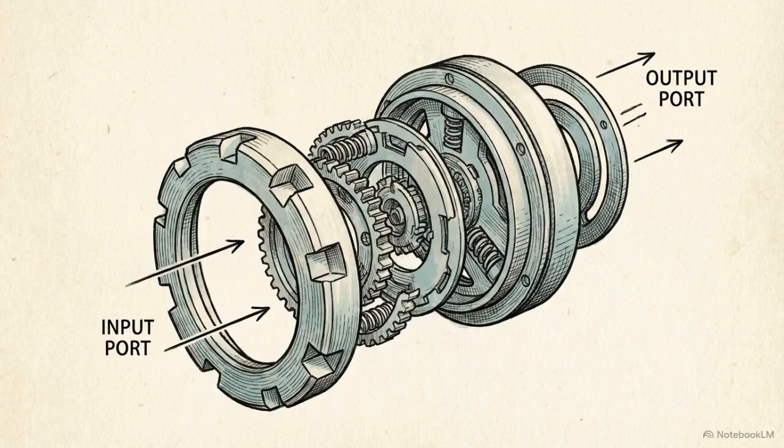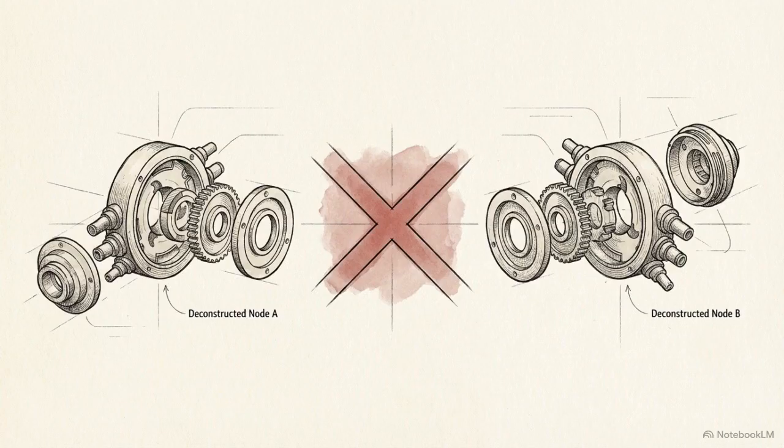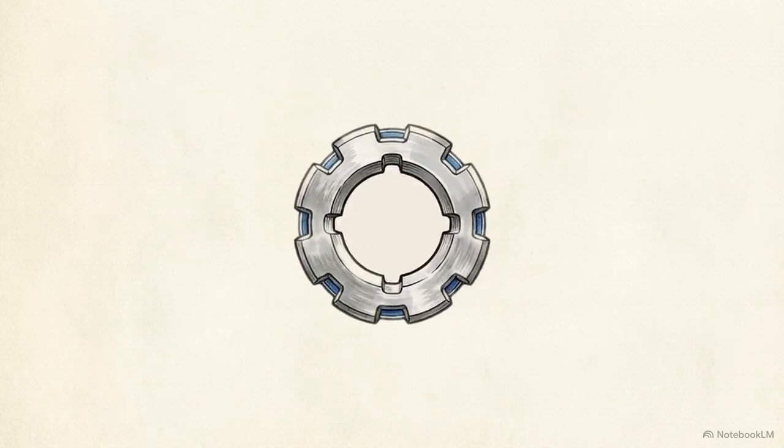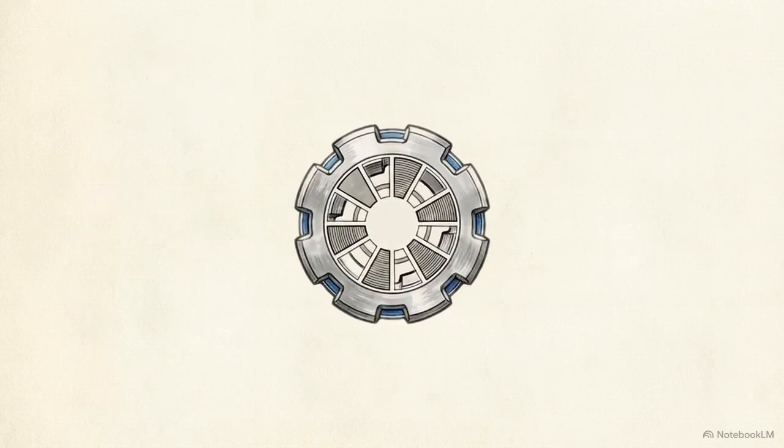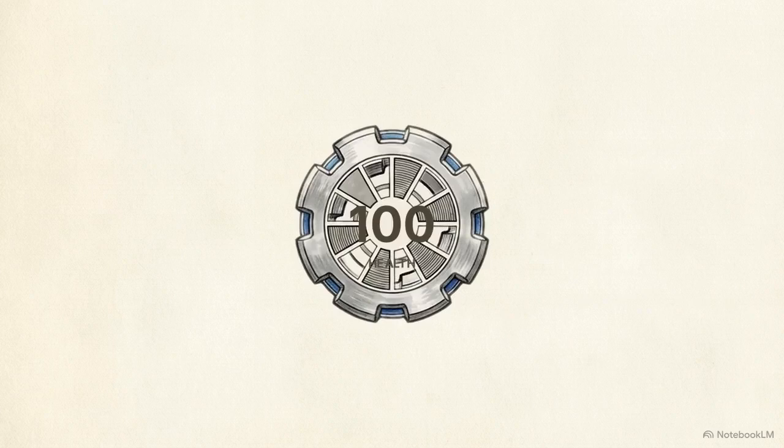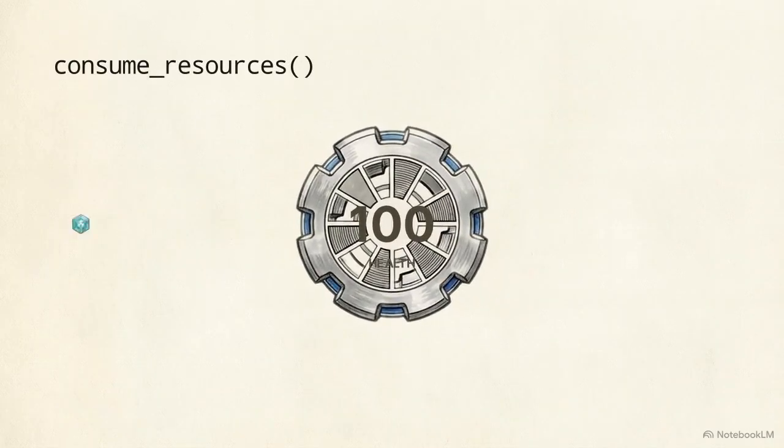With the buses in place, we create the organ base class. All 15 biological nodes inherit from this schematic. We enforce a strict object-oriented rule. No organ holds a direct reference or pointer to another organ. Inside each asynchronous task, a run loop executes continuously, tracking a localized health integer that starts at 100. The loop mandates a consume resources function called every cycle.